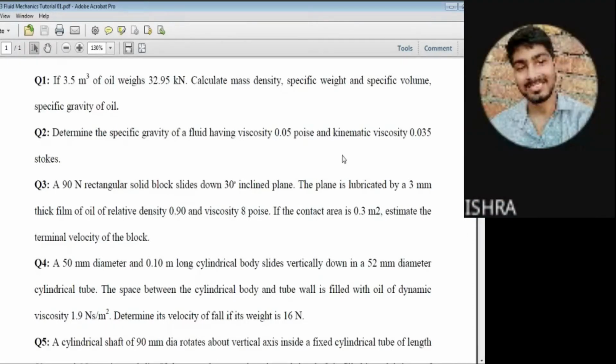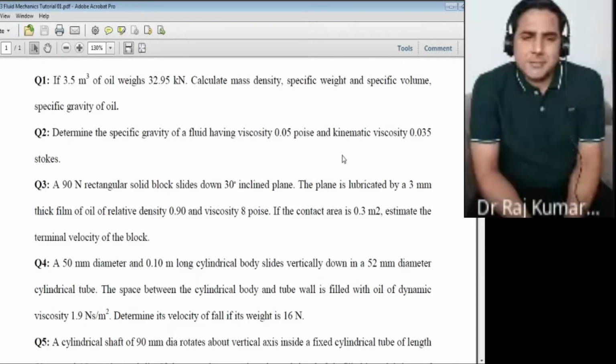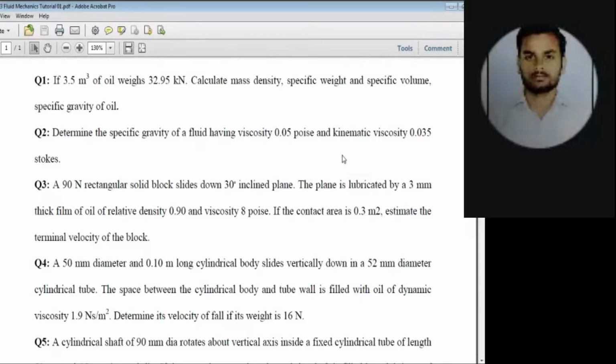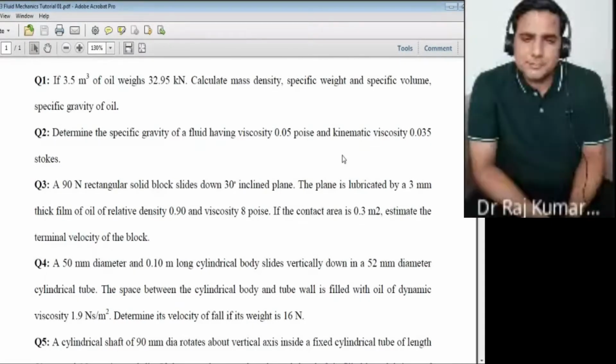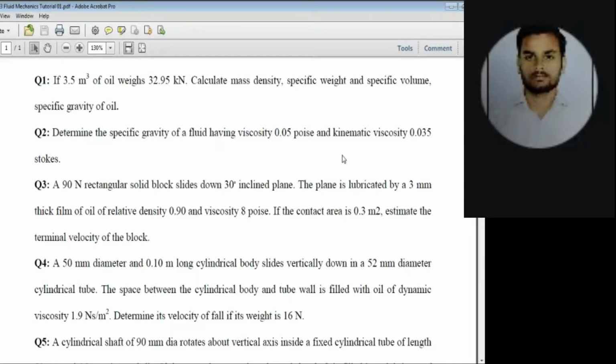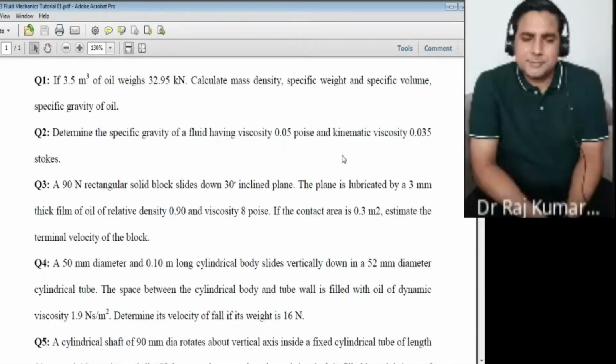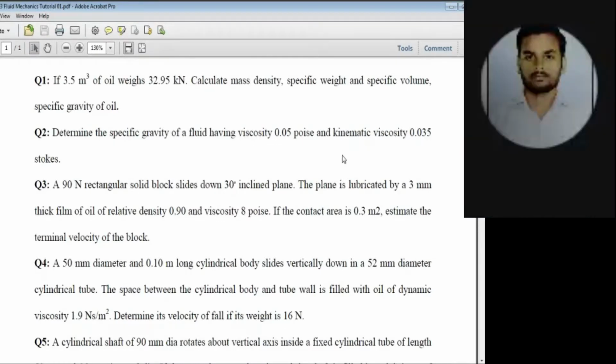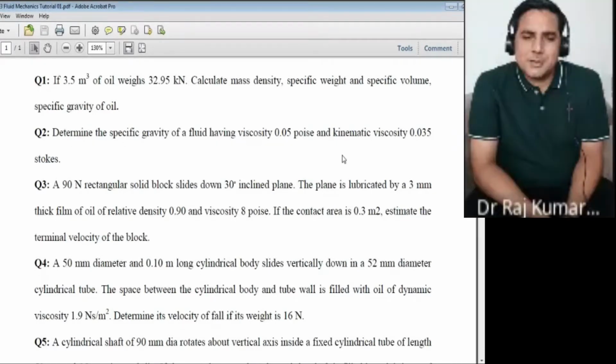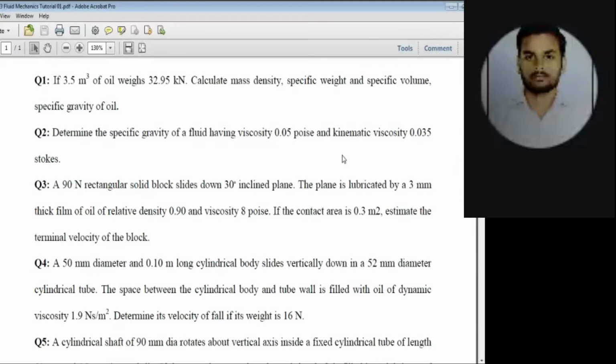Sir, we will first find the mass from the weight. What is given first? You have given the volume and you have given the weight, W, right? Yes. Sir, we will find the specific weight, by weight divided by volume, and after that from the specific weight we will find the density. Then the specific volume, by 1/density, correct. Then we will find the specific gravity. Once the density comes, we will find its specific gravity.